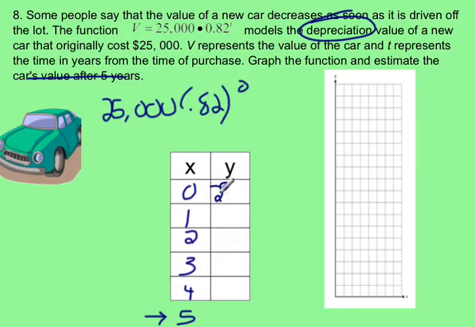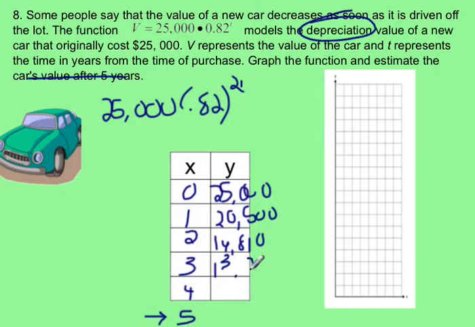Well, when I do that, I get 25,000. Now it's not being raised to the 0 power, it's being raised to the 1 power. And that's going to be 25,000 times 0.82, which is going to be 20,500. Now I'm going to raise it to the 2 power. And when I raise it to the 2 power, 25,000 times 0.82 squared, I'm going to get 16,810. Then I'm going to do 25,000 times 0.82 to the 3rd power.